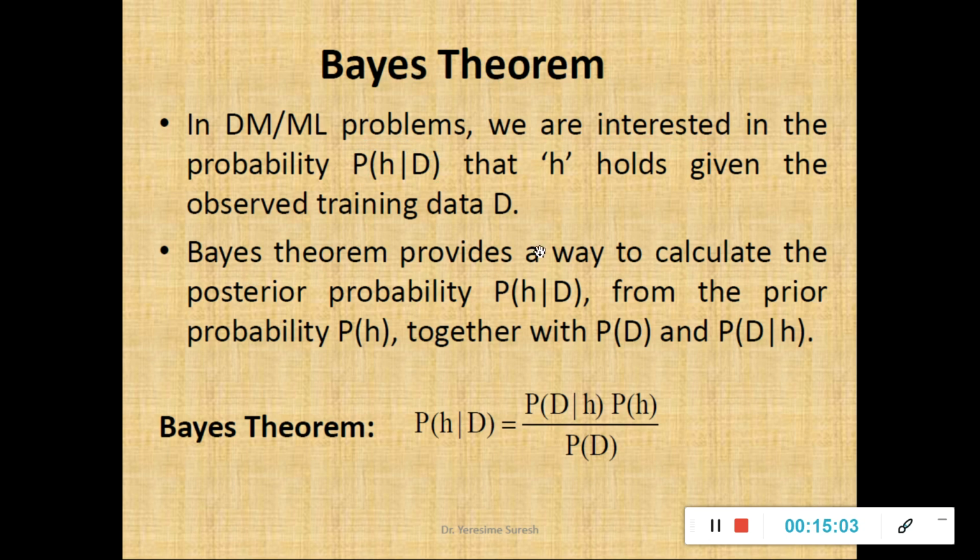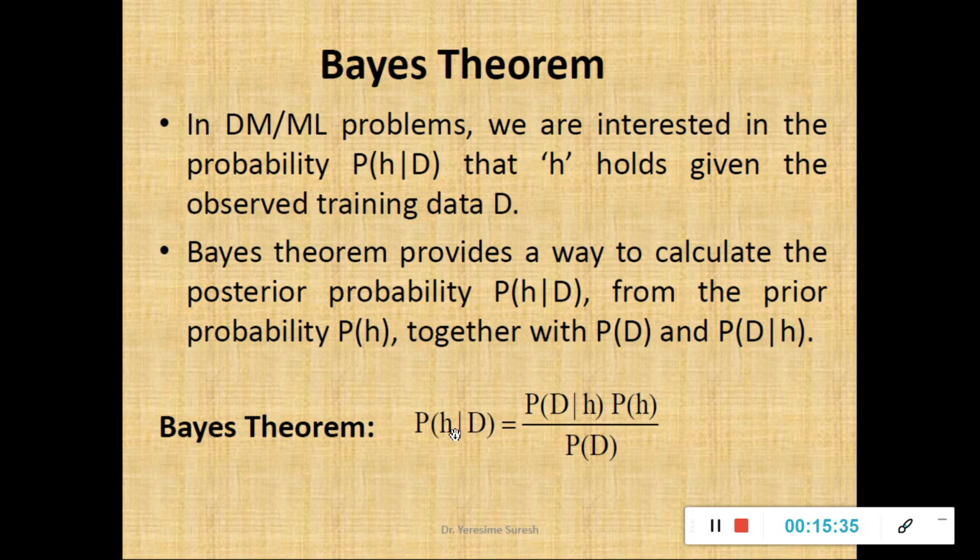So what does Bayes theorem provide? It provides a way to calculate the posterior probability P(H|D). I define P(H|D) as the posterior probability, calculated by using the prior probability P(H), that means the probability of the hypothesis, together with the probability of the data set, and the probability of the data set given that I know the hypothesis. And mathematically Bayes theorem is defined as P(H|D).